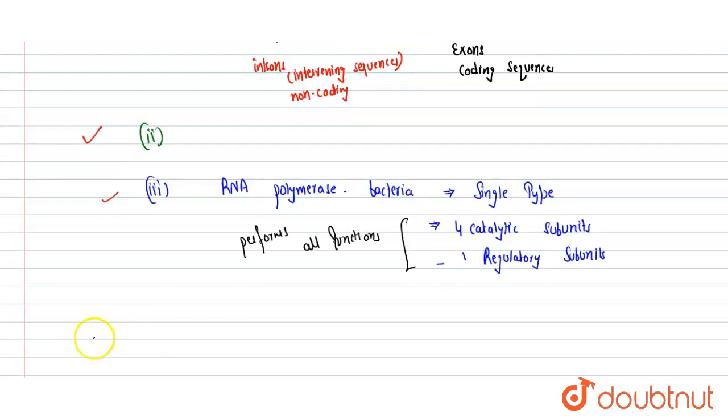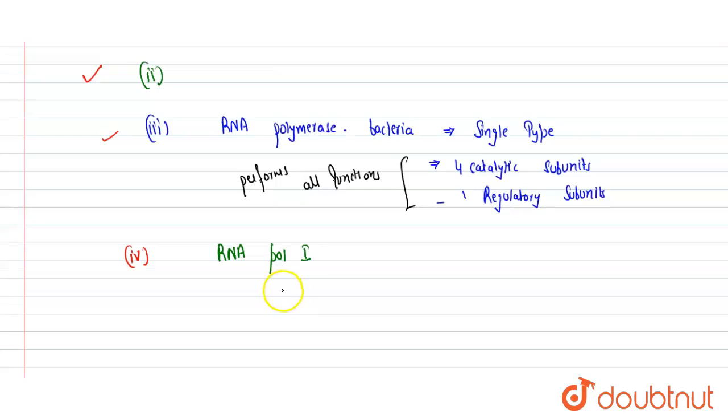If we see the eukaryotes, they have 3 types of RNA polymerase: RNA polymerase 1, 2 and 3. RNA polymerase 1 transcribes the rRNA, that is 28S, 18S and 5.8S.